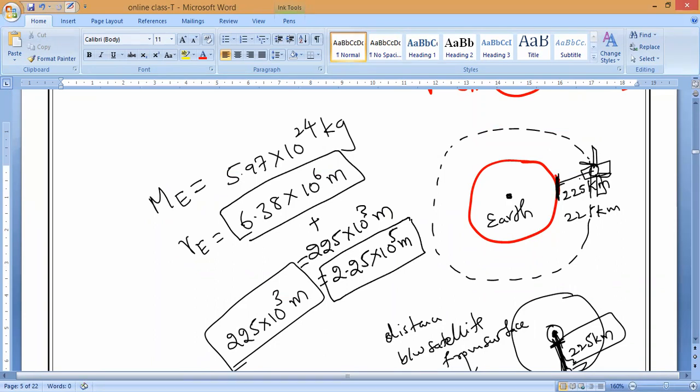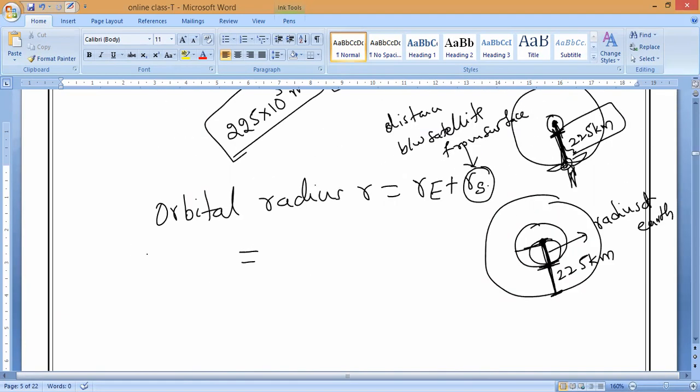Are you clear about what I'm saying? So this is the orbital radius, equal to the total. You can add it. The remaining things you know: the G value, the mass of the earth, and all the radii. So calculate both and WhatsApp me all the things. Everybody should solve. Tomorrow we'll verify whether your answer is correct or not.